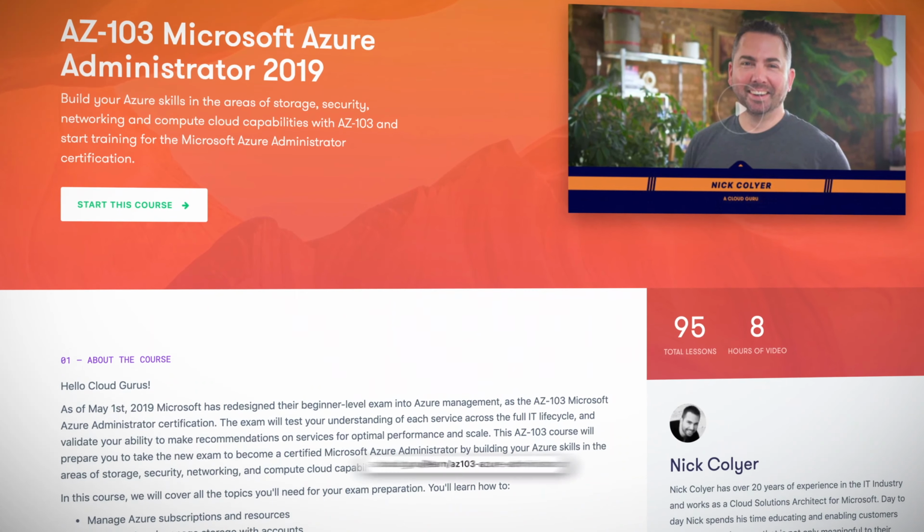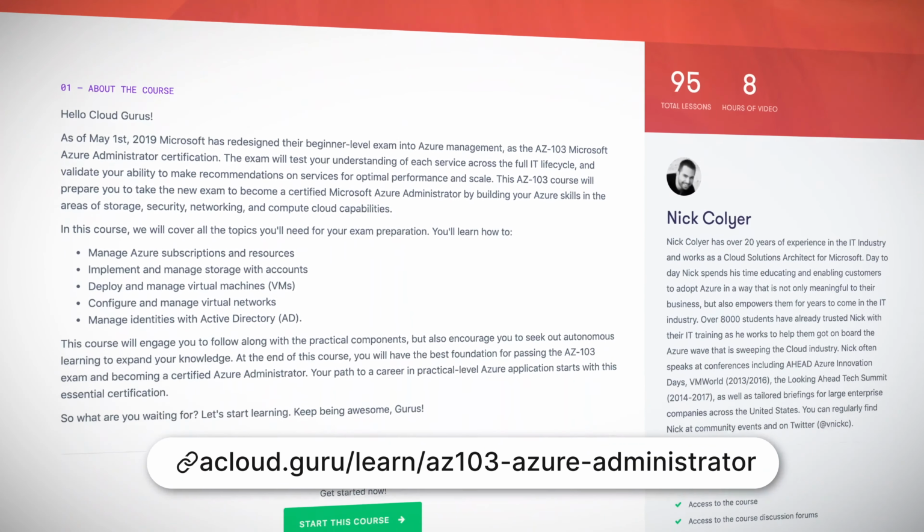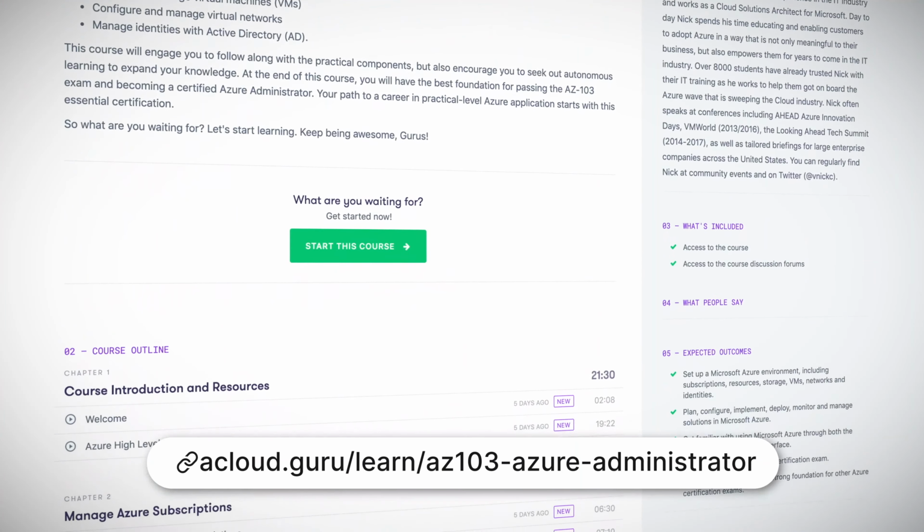In this course, our instructor, Nick Collier, helps you prepare for the exam by building your Azure skills in the areas of storage, security, networking, and compute cloud capabilities. Your path to a career in practical level Azure applications starts with this essential certification, and at the end of the course, you'll have an awesome foundation for passing the exam and becoming a certified Azure administrator.